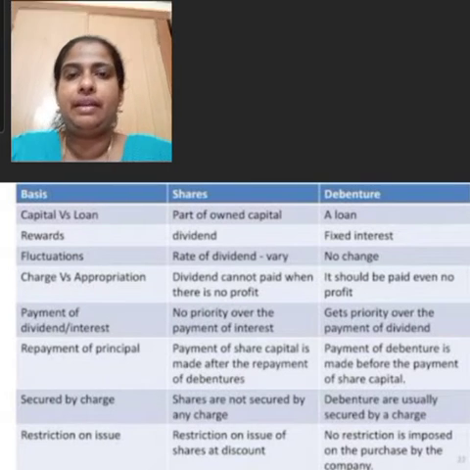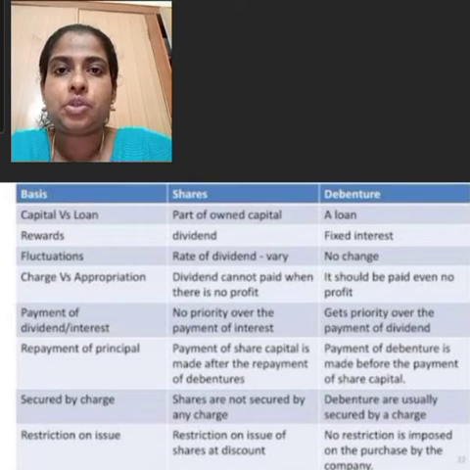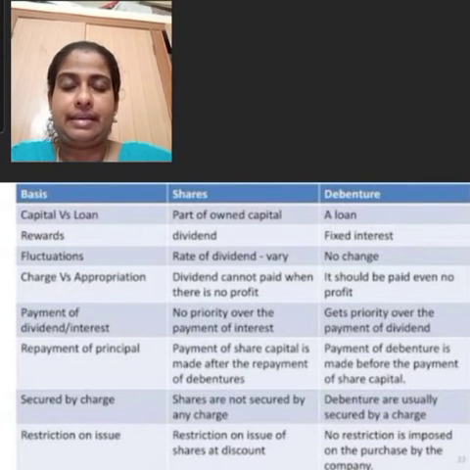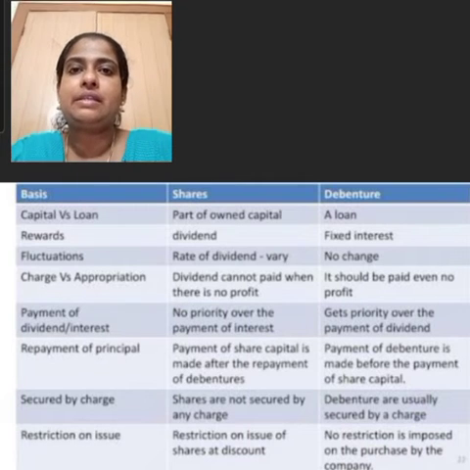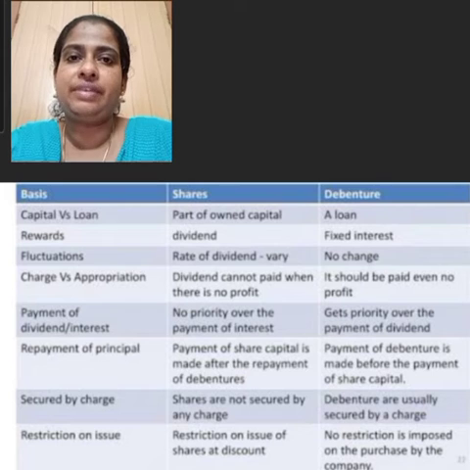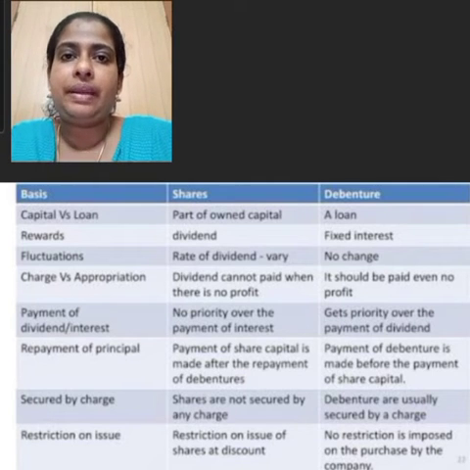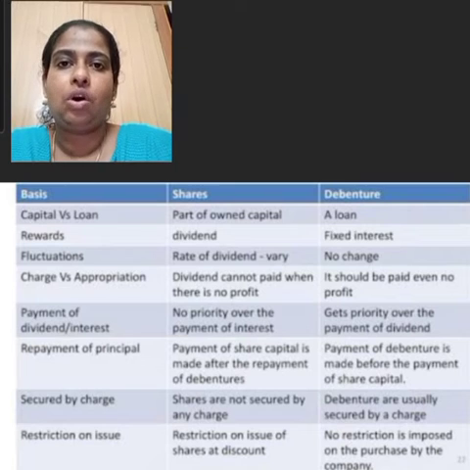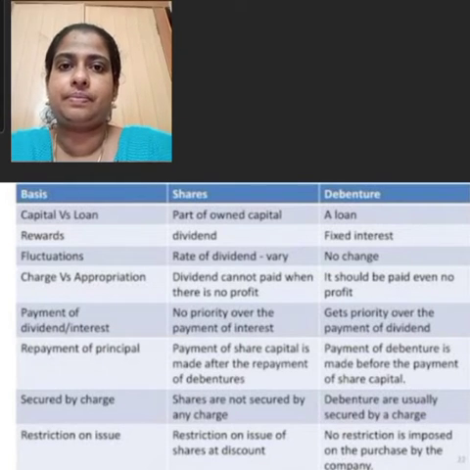Then the rate of the dividend may fluctuate from year to year depending upon the profits and decisions of the directors. But in the case of debentures, the rate of the interest is fixed and it must be paid irrespective of the company making a profit or incurring a loss.